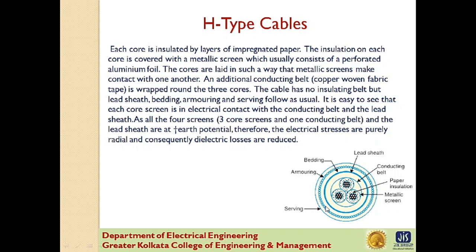Now it is easy to see that each core screen is in electrical contact with the conducting belt and the lead sheet. As all four screens and the lead sheet are at earth potential, therefore the electric stresses are purely radial and consequently dielectric losses are reduced. Now two advantages are claimed for H-type cable.